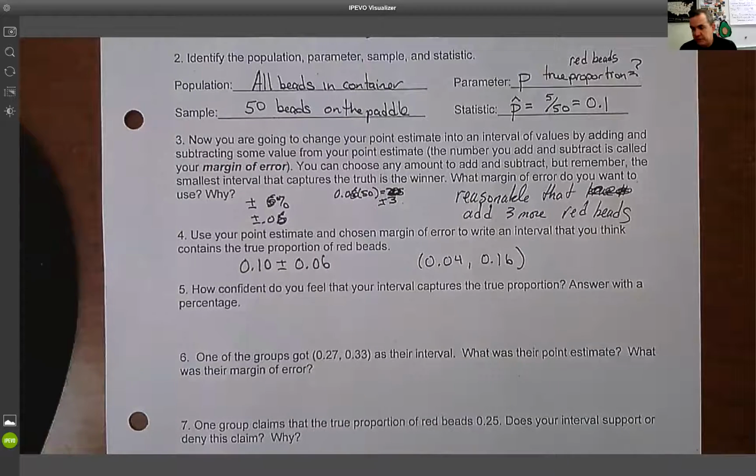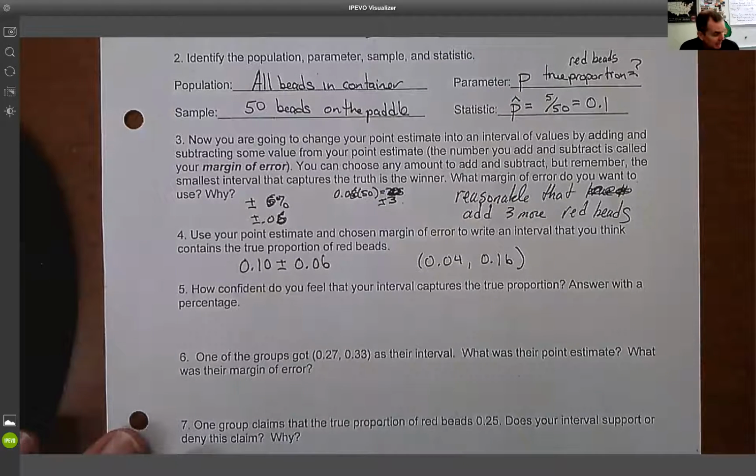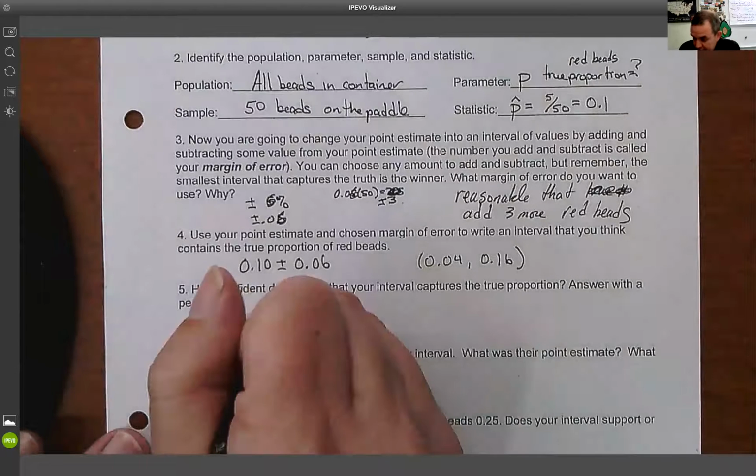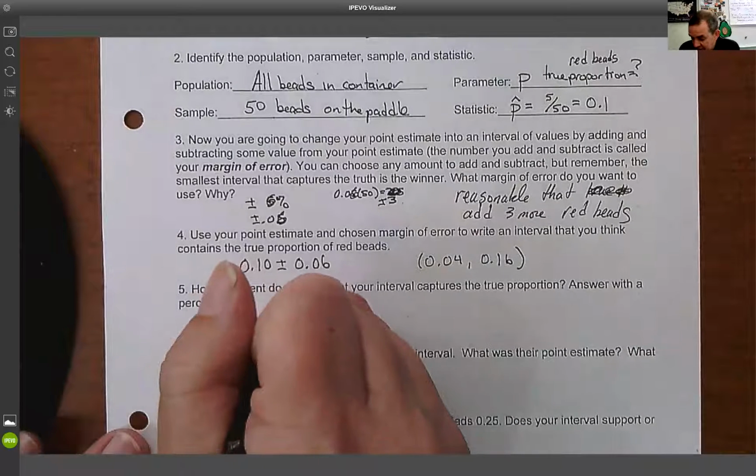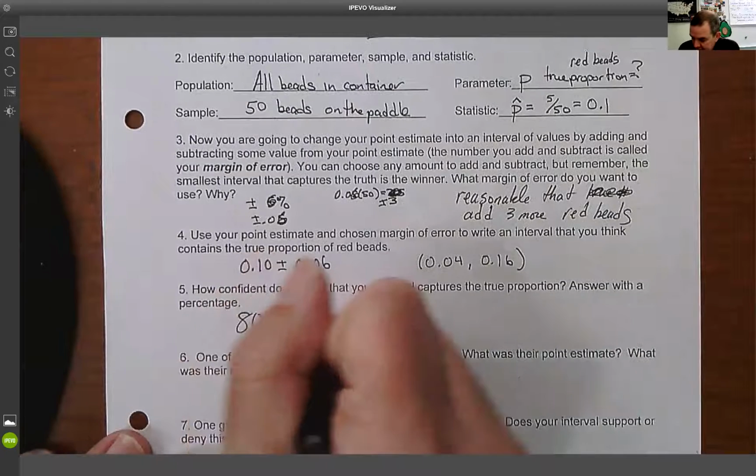How confident do you feel that your interval captures it? Well, you tell me what you think. Are you 50% confident? Are you 80% confident? Are you 100% confident? What number? In this case, let's say you're 80% confident.